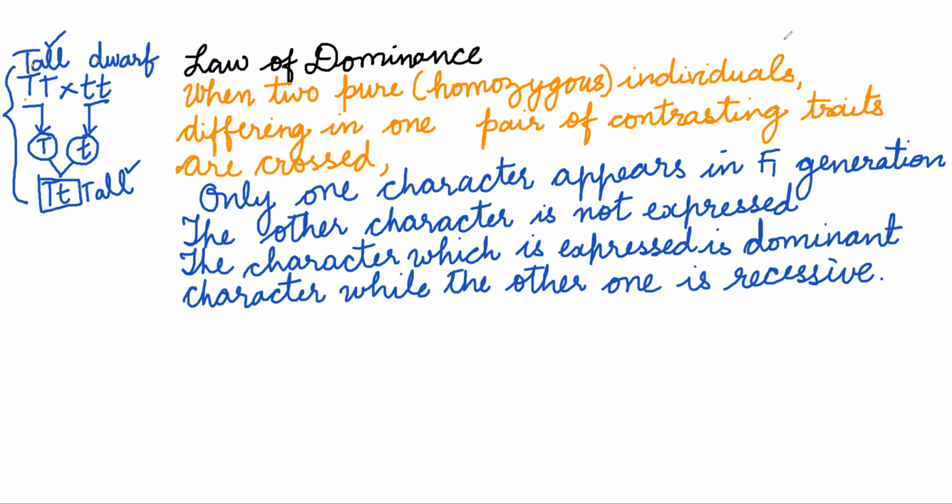Now, many times this law of dominance actually helps us. What are tallness and dwarfness? They are alleles of each other, right? Suppose a mutation happened in a gene which is dangerous for us. Then that gene will not be expressed in the presence of the other allele. So it becomes recessive. So dominance actually helps in preventing a disorder.